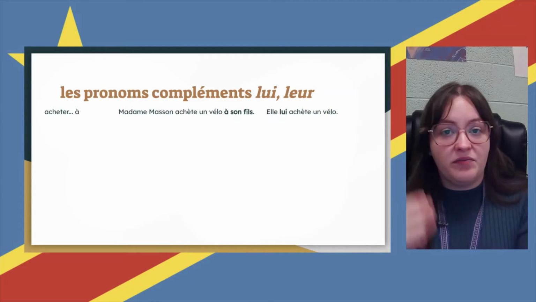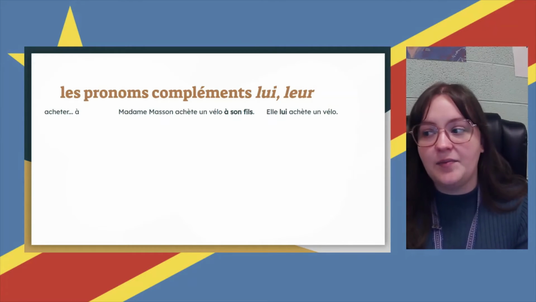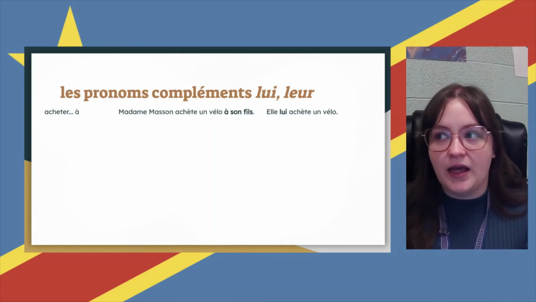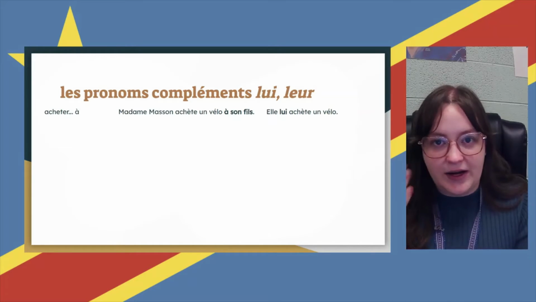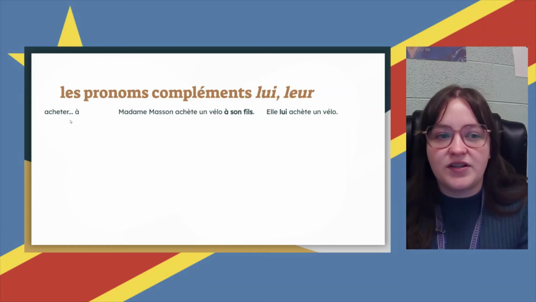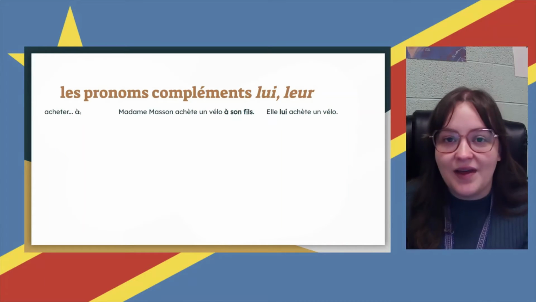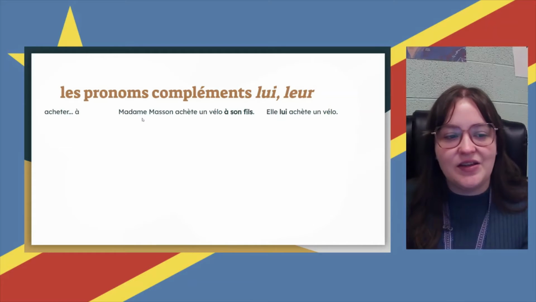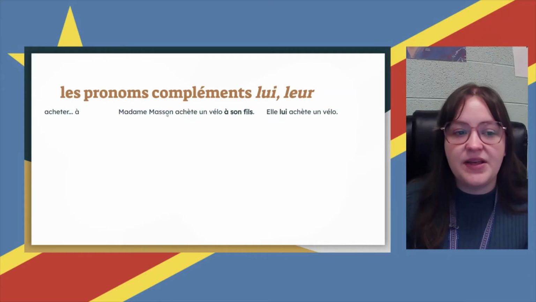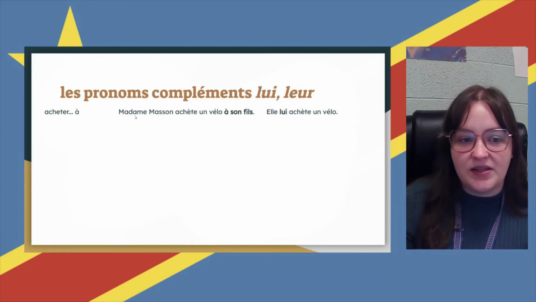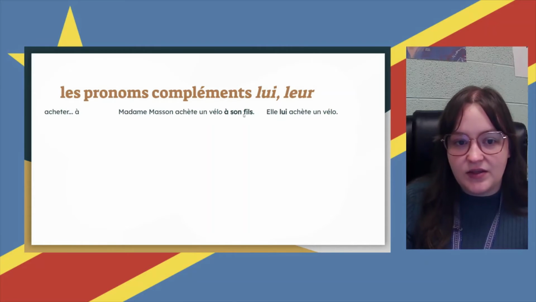But if I am buying a book for someone else, like I buy a book for my brother, then my brother is an indirect object, right? So in French, you don't say to buy something for someone, you buy to them, à, to or at them. So, for example, Madame Masson achète un vélo à son fils. So, Madame Masson is buying a bike for her son.